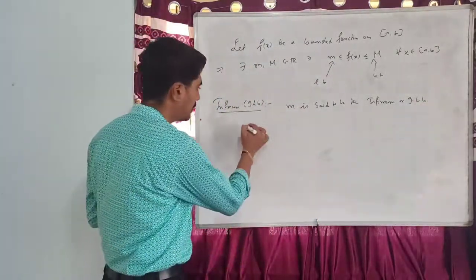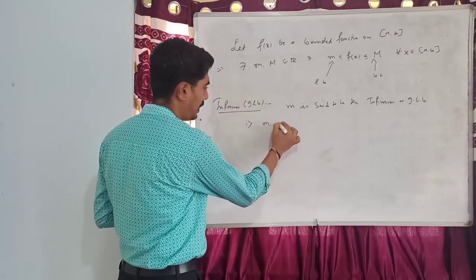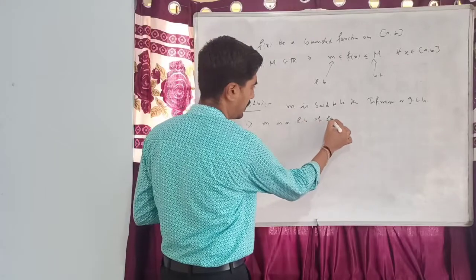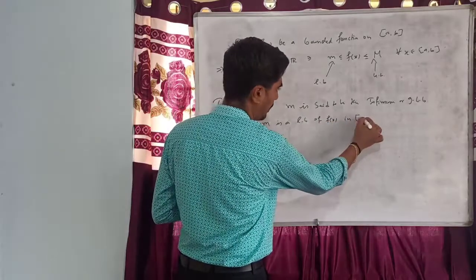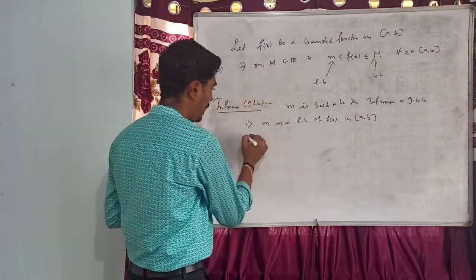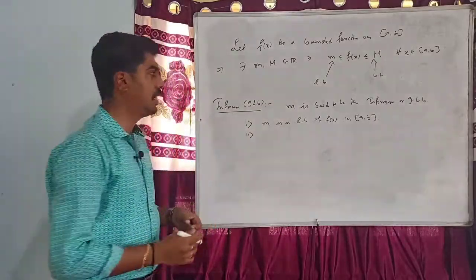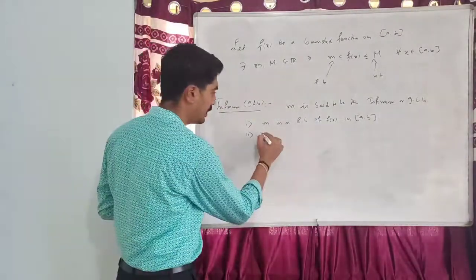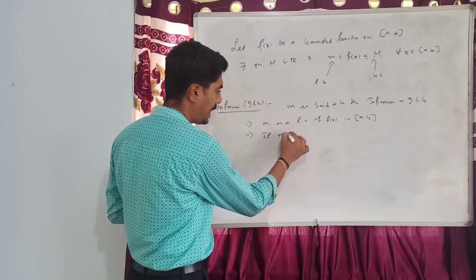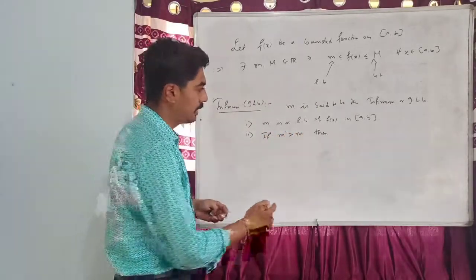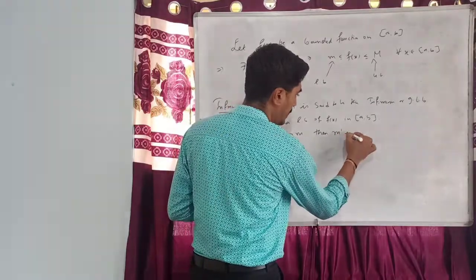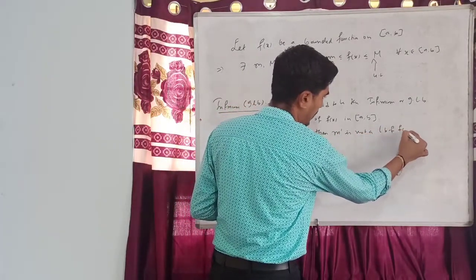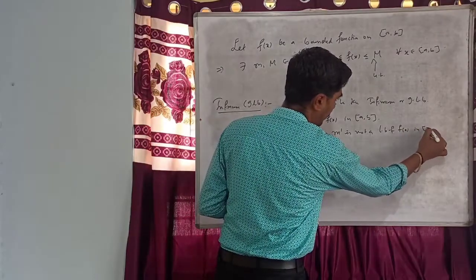The first condition is m is a lower bound of f of x in the interval [a, b], and the second condition is this should be the greatest lower bound. That means if m dash is greater than m, then m dash is not a lower bound of f of x in [a, b].